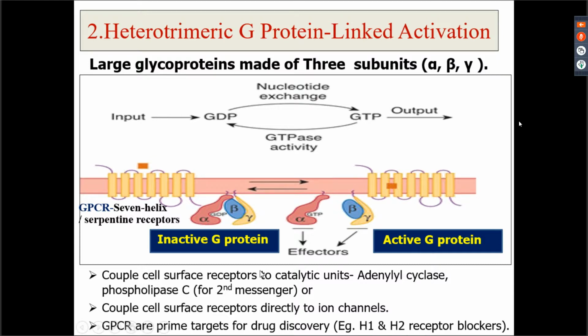H1 blockers are your anti-allergic ones, which you normally have, like fexofenadine and cetirizine. And H2 receptor blockers help in gastric acidity, right?